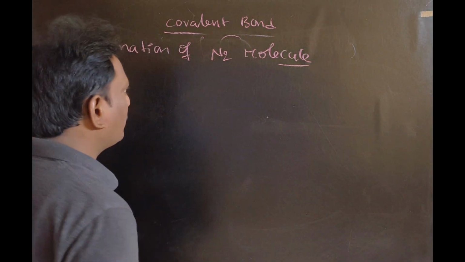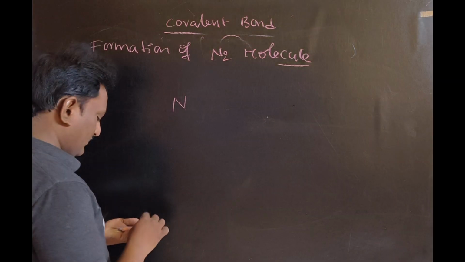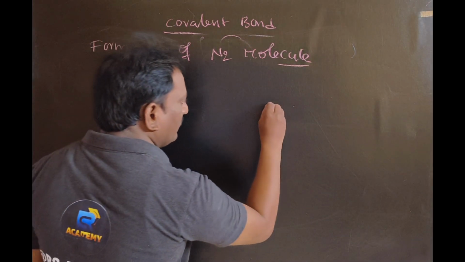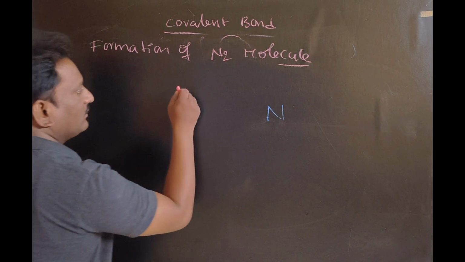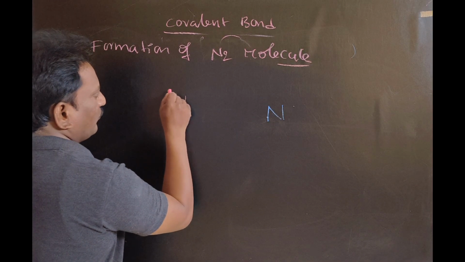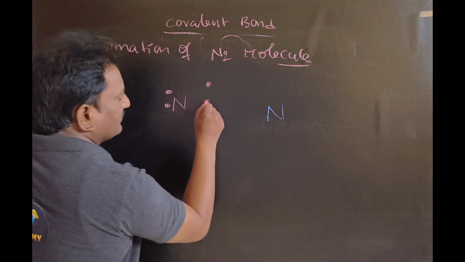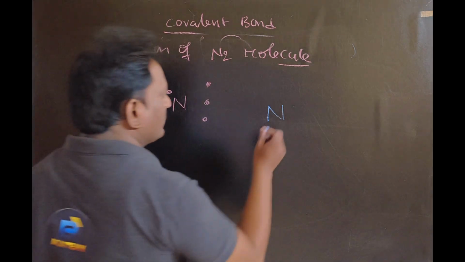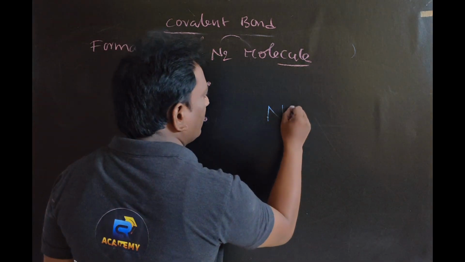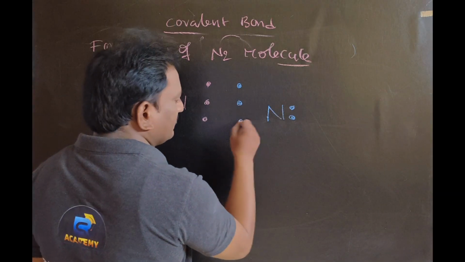We require two nitrogen atoms. So let us assume this is one of the nitrogen atoms and this is another one. Nitrogen Lewis dot structure: one pair of electrons and three unpaired. This nitrogen atom is the same, one pair of electrons, three unpaired.